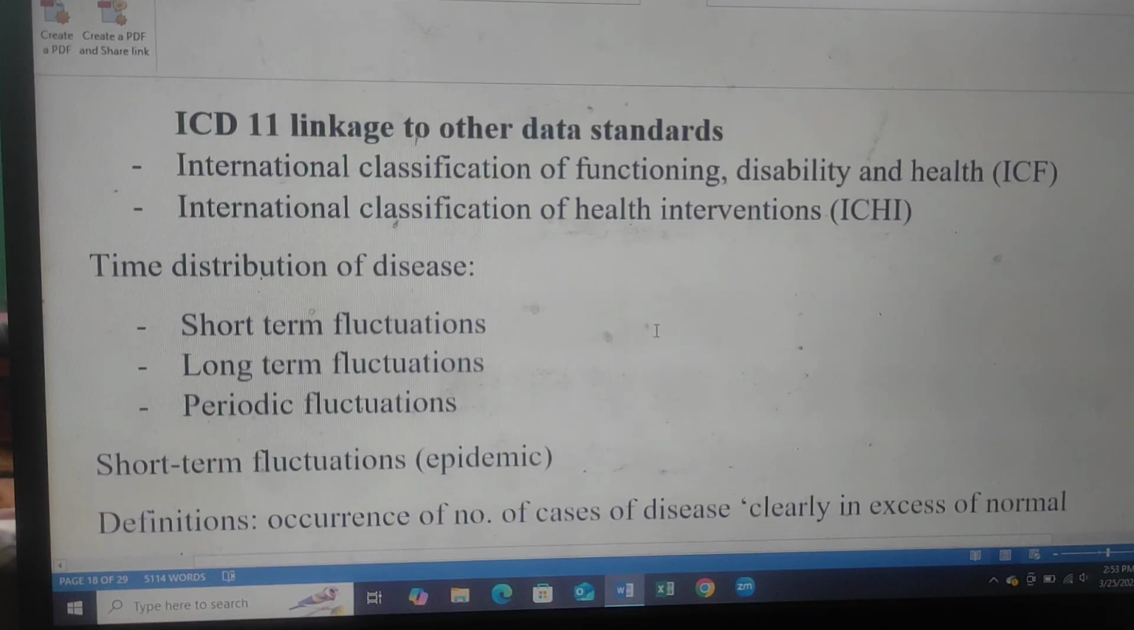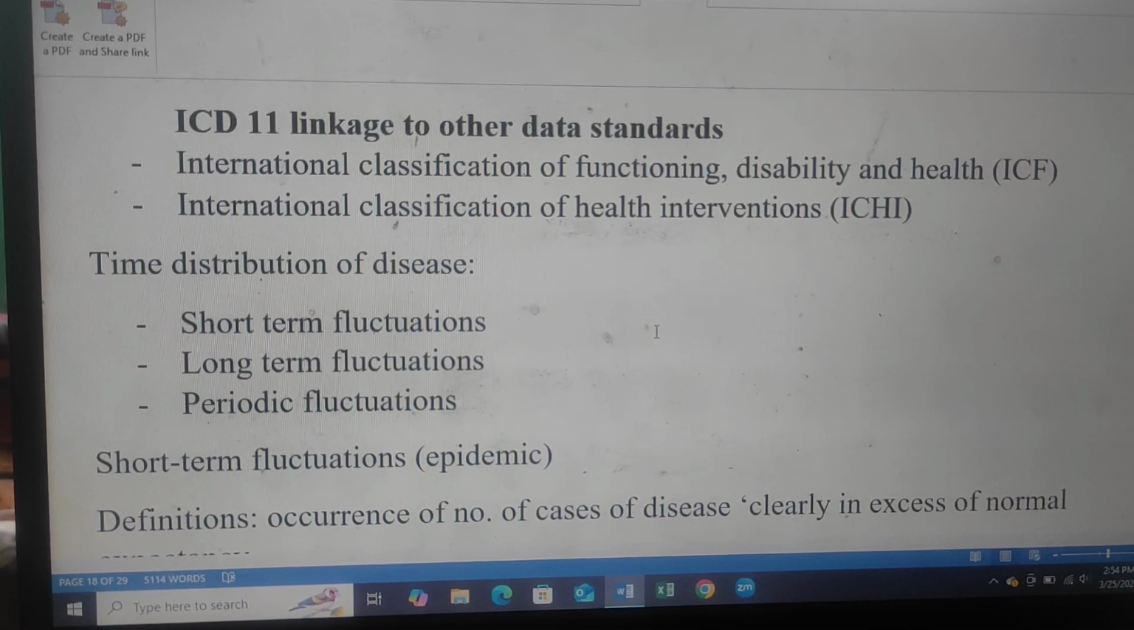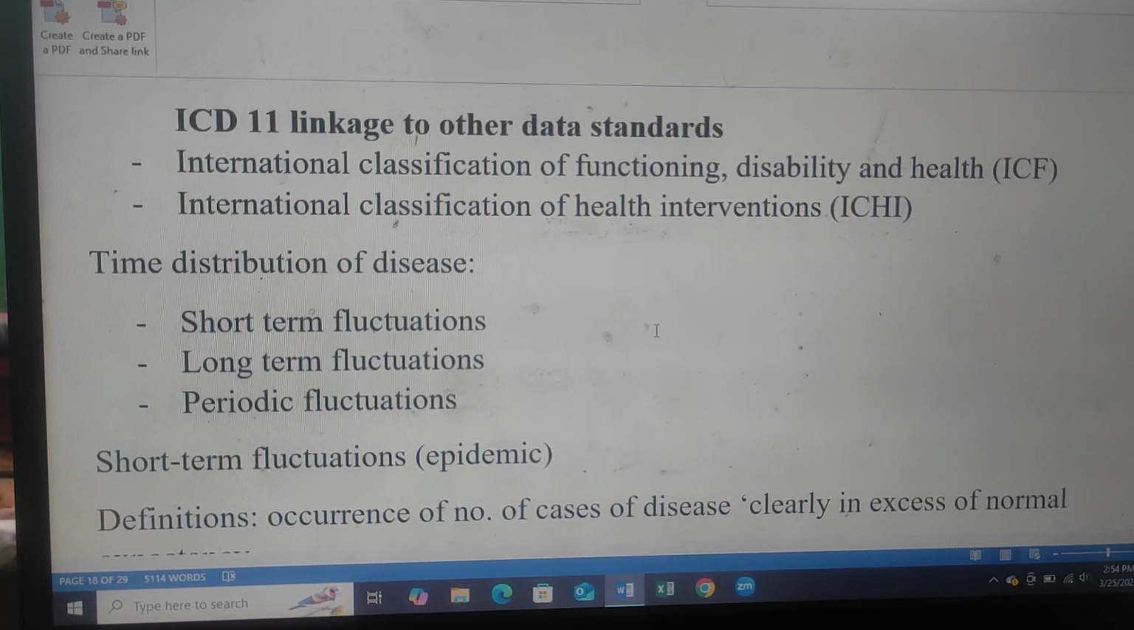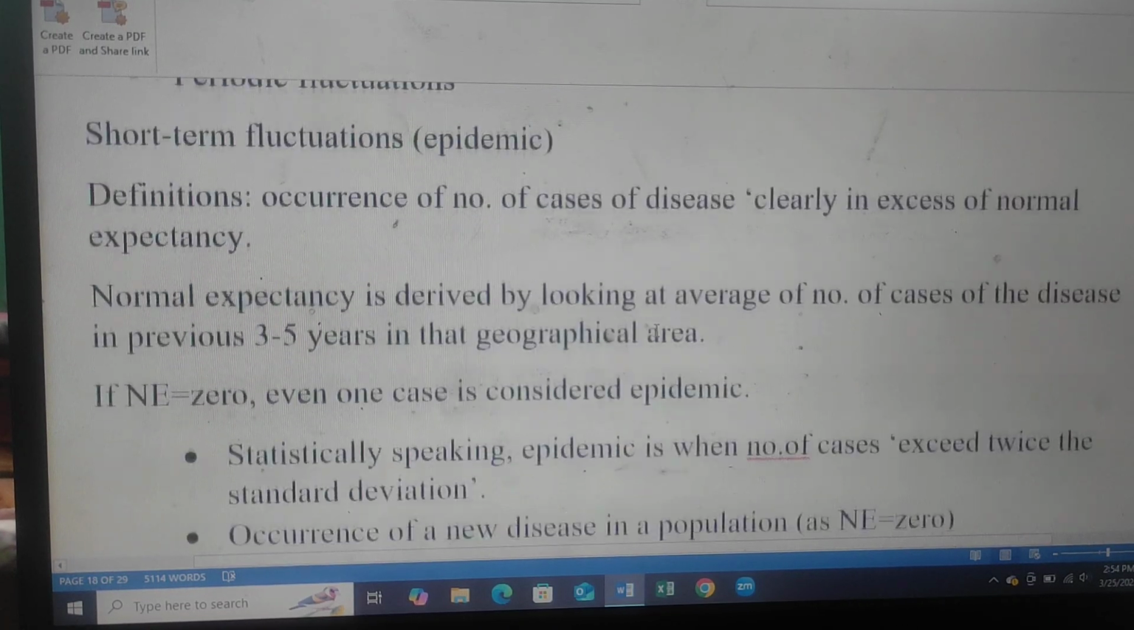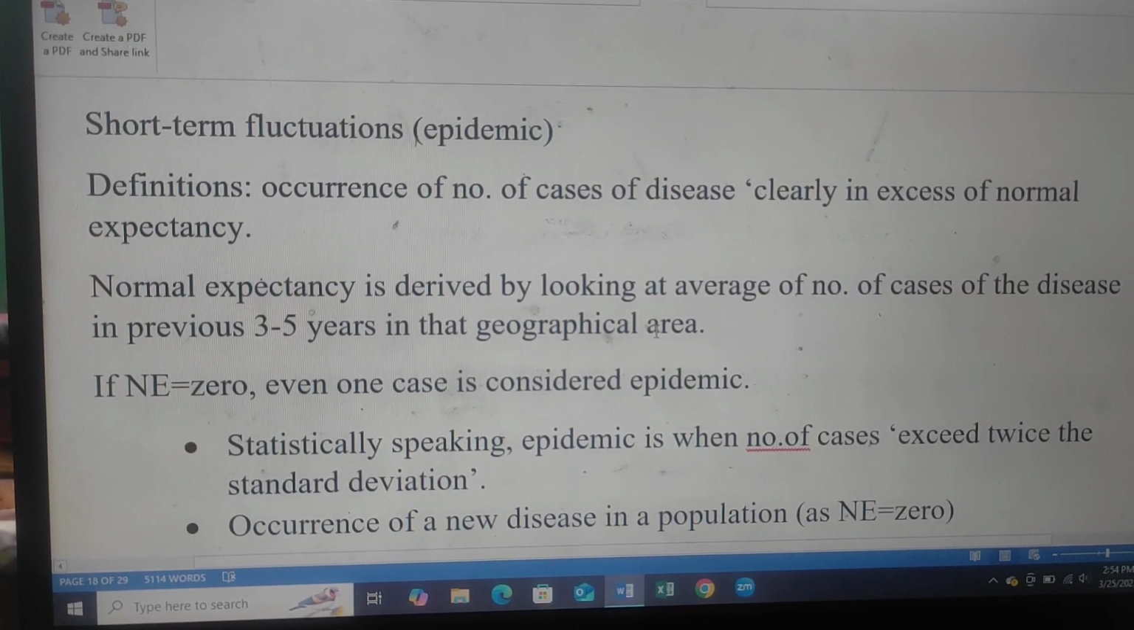ICD-11 linkage to other data standards: International Classification of Functioning, Disability and Health, ICF; International Classification of Health Interventions, ICHI. Time distribution of disease: short-term fluctuation, long-term fluctuation, and periodic fluctuation. Short-term fluctuation, epidemic. Definition: occurrence of number of cases of disease clearly in excess of normal expectancy.